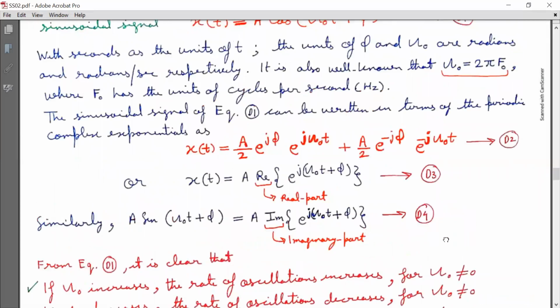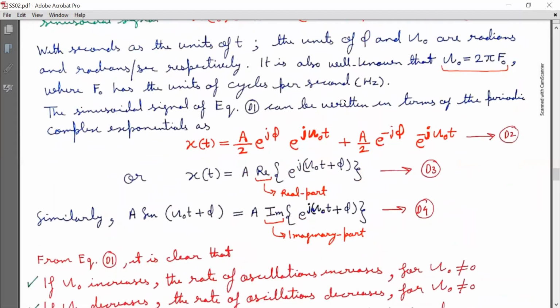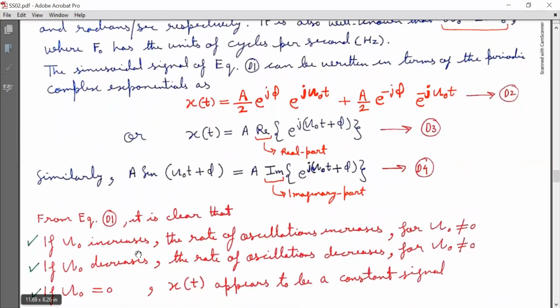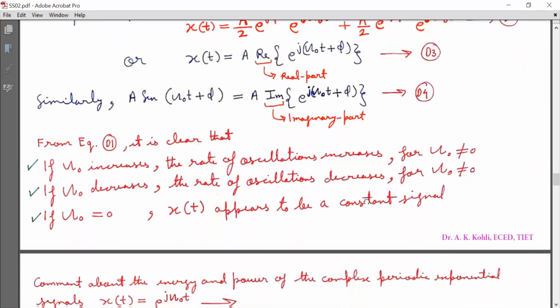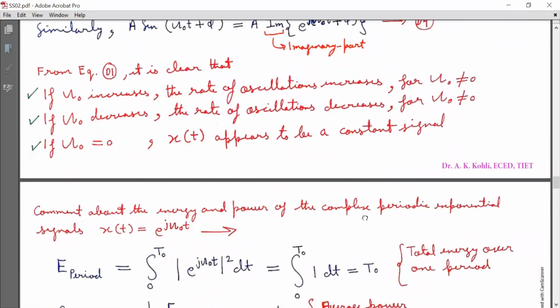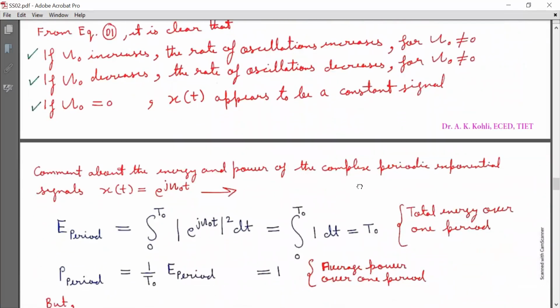From equation D1, it is clear that if omega naught increases, the rate of oscillations increases for capital omega naught not equal to 0. And if omega naught decreases, the rate of oscillation decreases for capital omega naught not equal to 0. And if omega naught is equal to 0, then x(t) appears to be a constant signal. These are the three different cases which can happen.